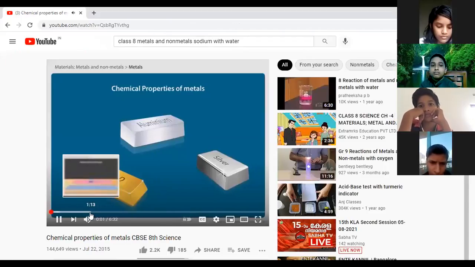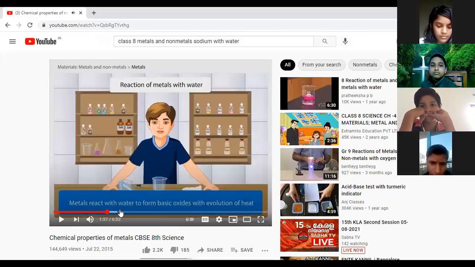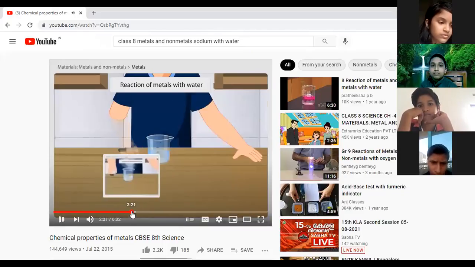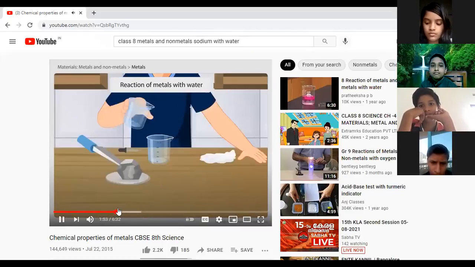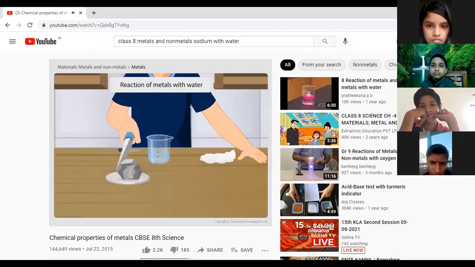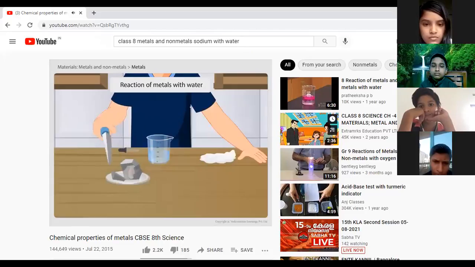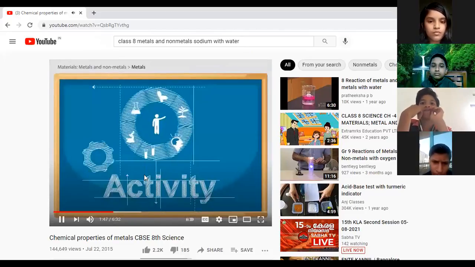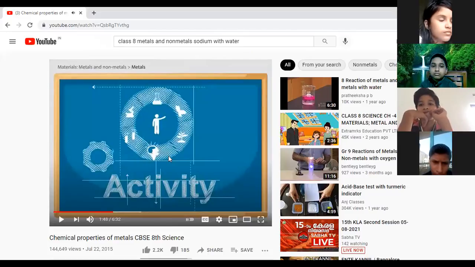Put the sodium in water and observe. Now carefully cut a small piece of sodium metal and dry it. This is activity 4.5 given in your textbook. Please listen first, I'll just read the activity.